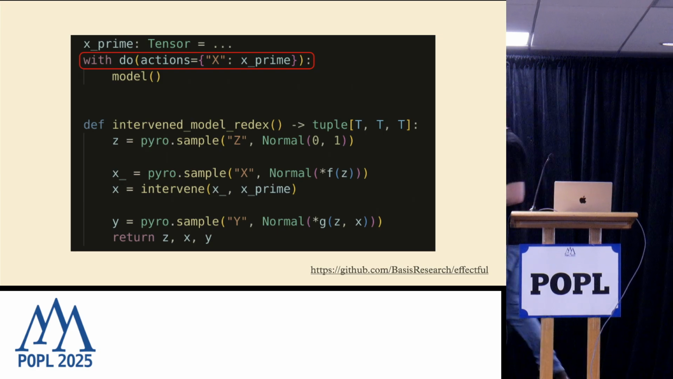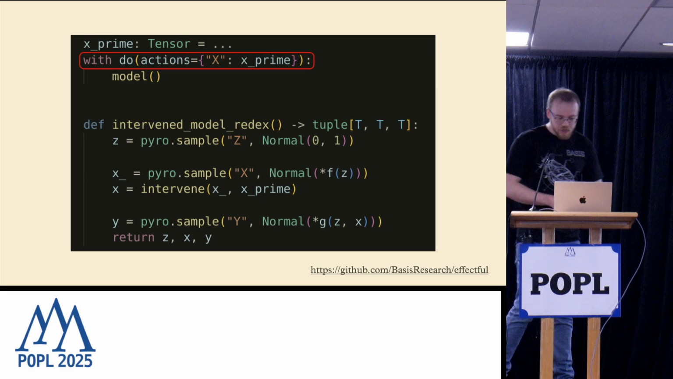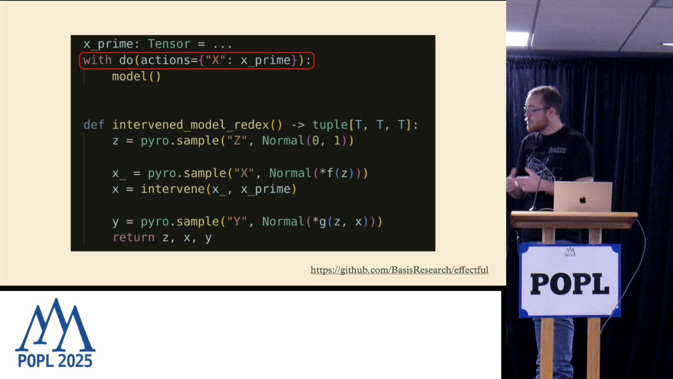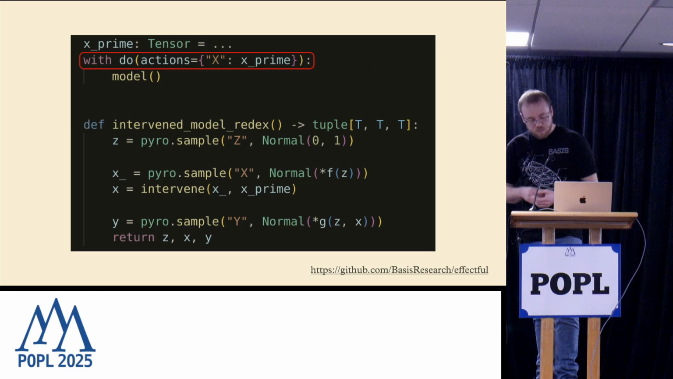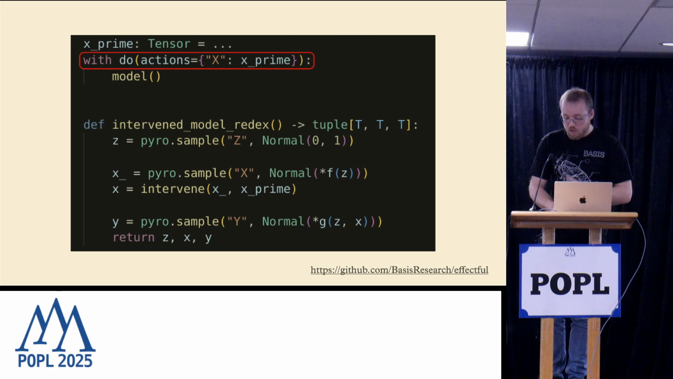So by default, this intervene function is just going to return the interventional value. And so we get an intervened model. But we can actually do even more than that because intervene is itself an effect. And so we can override it.